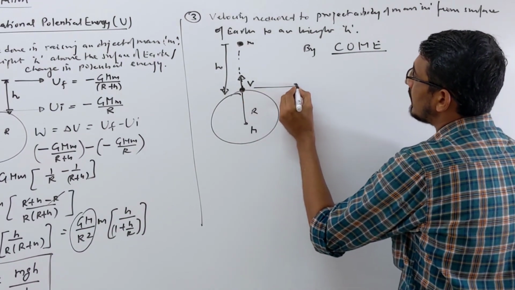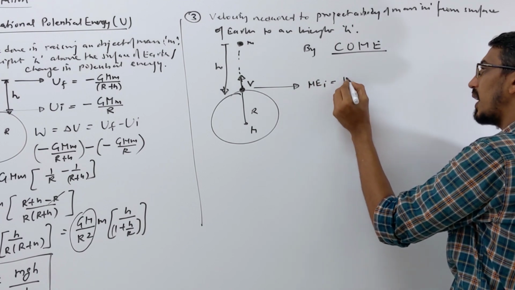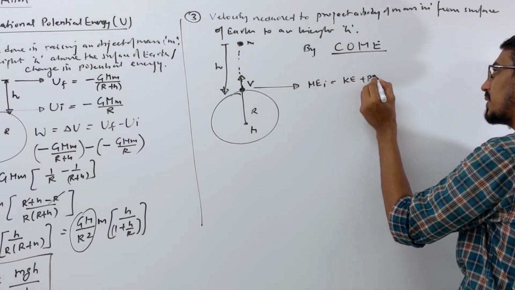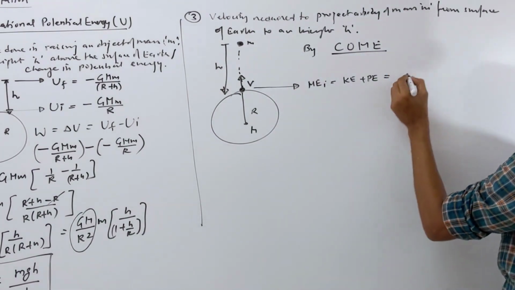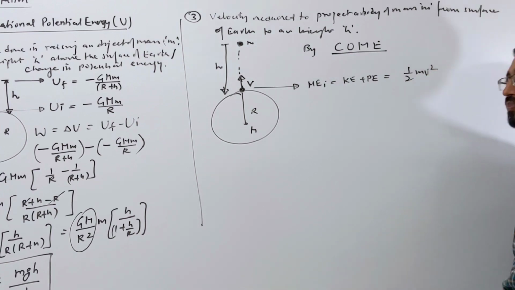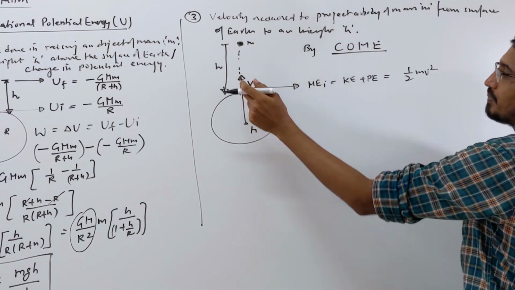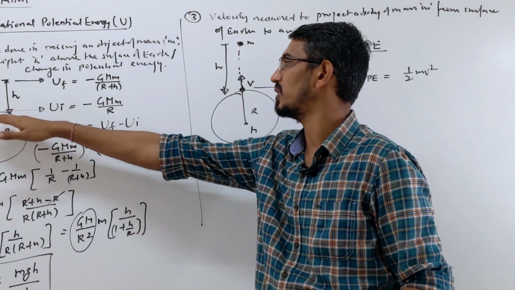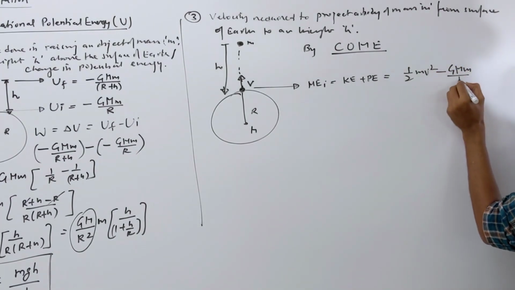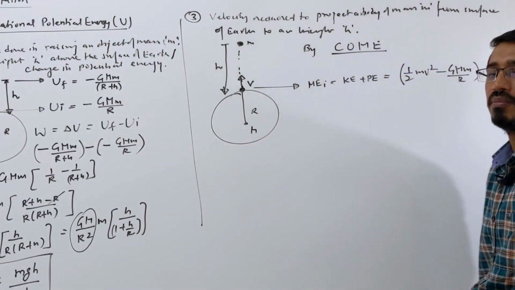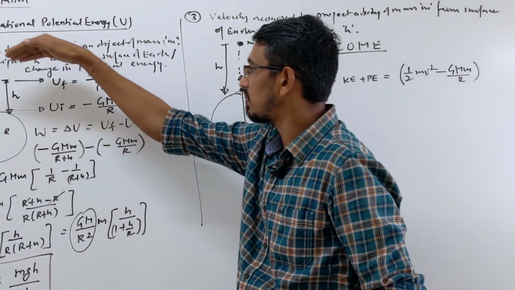So we write the mechanical energy at this point, meaning the starting point. What is the mechanical energy initially? So kinetic energy initial plus potential energy initial. What is the kinetic energy? We are throwing at some velocity and we know the mass, so I am writing half m v square, right? Kinetic energy is always positive, you know. Okay, then what is the potential energy at this point? When the object is placed on the surface of earth, what is the potential energy? This we already know, right? Okay, let's write minus G M upon r. This is the initial mechanical energy when we are launching the body, like this body was just placed here only, okay?